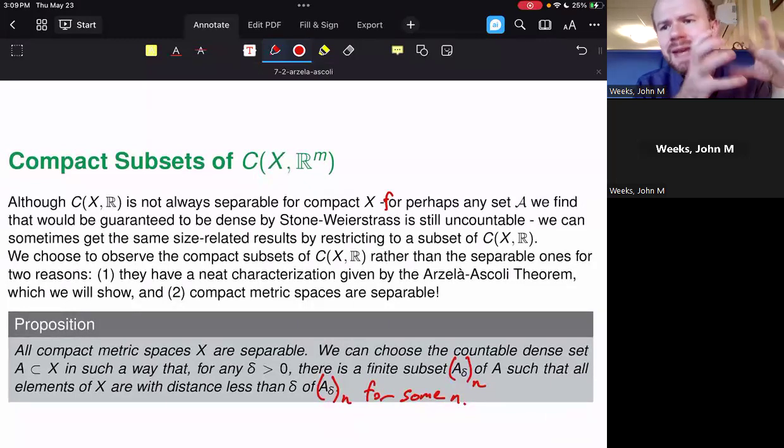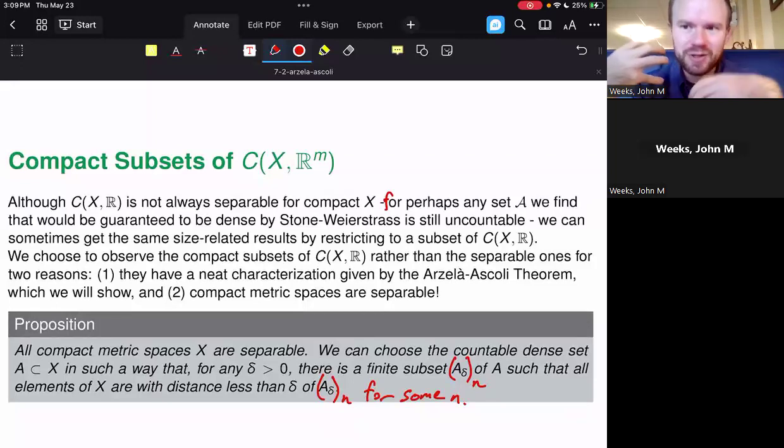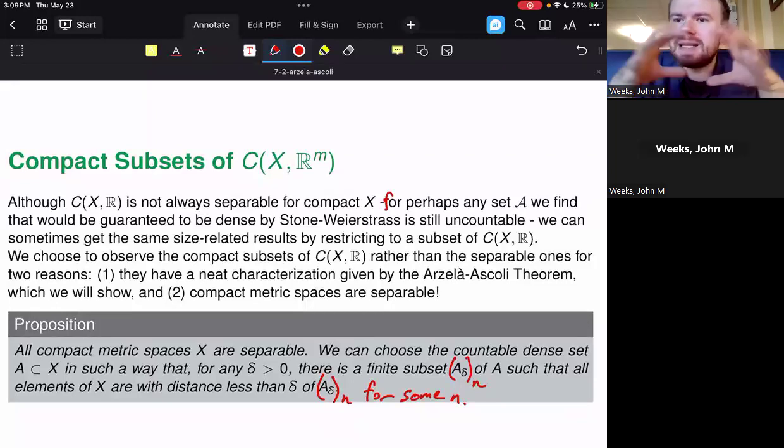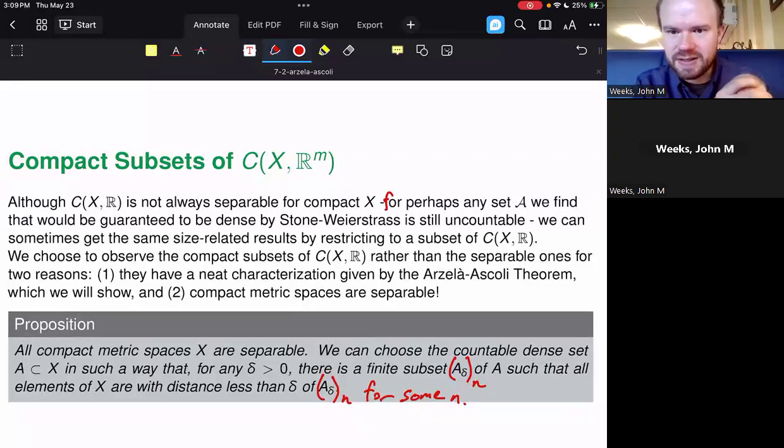So in those sorts of situations, if we need something a bit more manageable, what we end up doing is attempting to restrict our study to a strict subset of these continuous functions. Typically, the right size to take a look at are the compact subsets of the continuous functions on compact spaces.